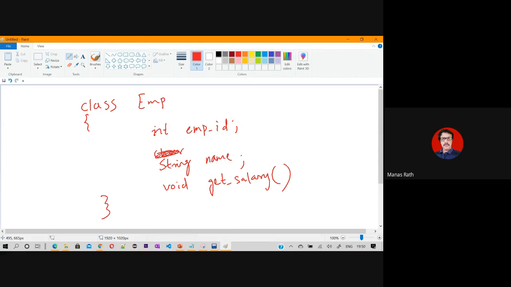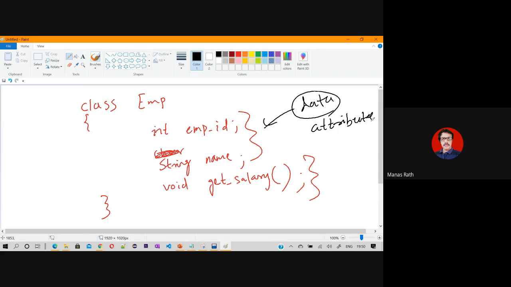So can you identify what is happening, what these two are and what this one is? These two are called the data elements, or you can say the attributes, whereas this is called the method. If you bundle together the data elements or attributes with the method in a boundary called emp, then this emp will be a class.